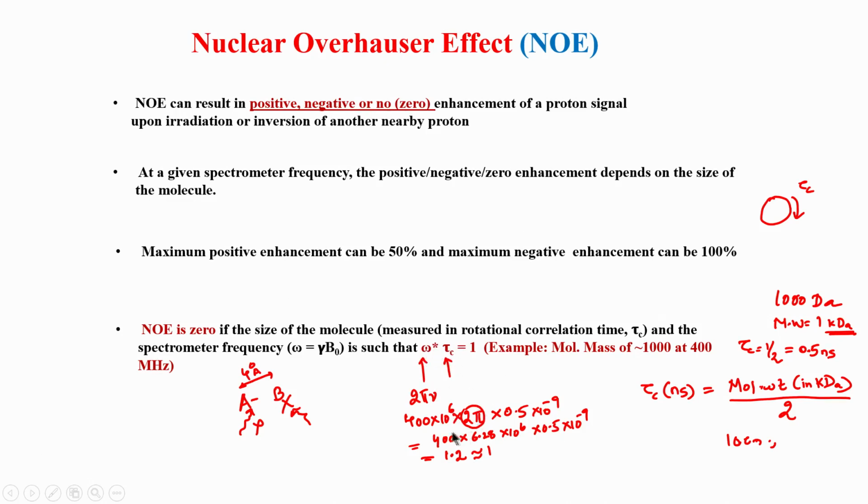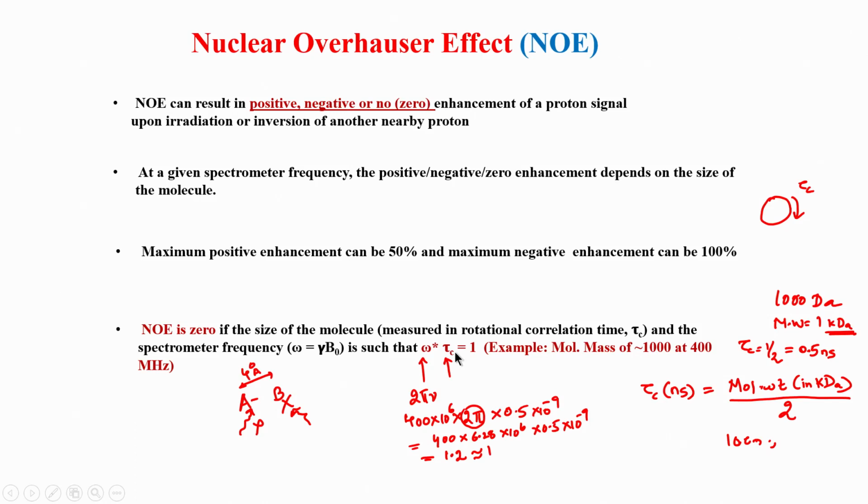So, let us say you are getting a value of 1 here, as we saw in this case. Can I do something? The question you may ask is, can I do something to still get the NOE effect? What should I do, for example, so that I can get the NOE effect even though this is turning out to be close to 1? So, one trick which you can do is that you lower the temperature.